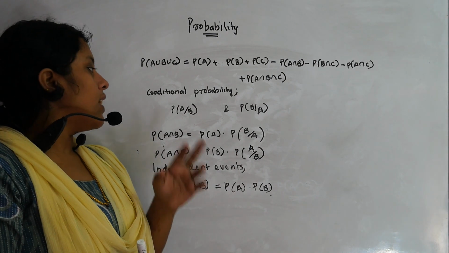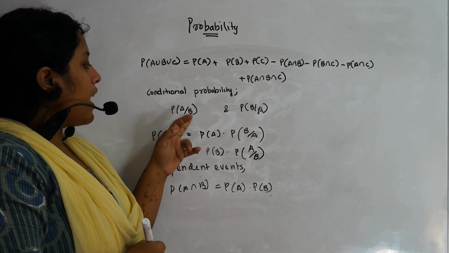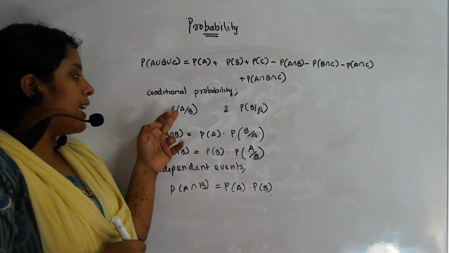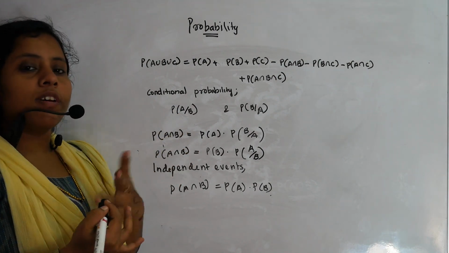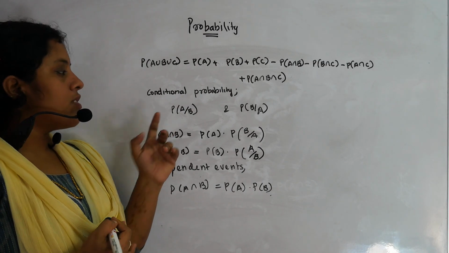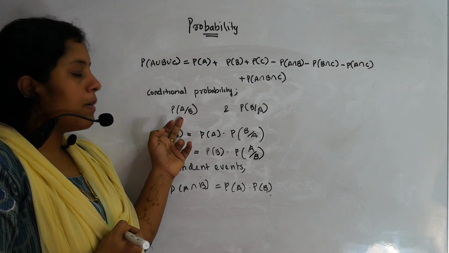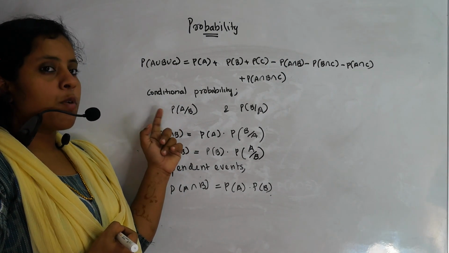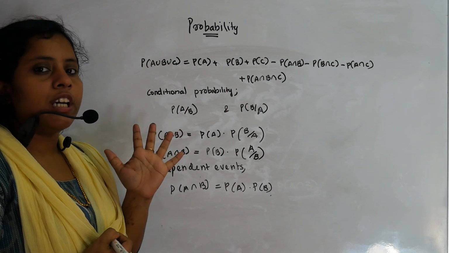It is denoted as P of A given B or P of B given A. P of A given B means probability of getting A when B has already occurred. Understood? So P of A given B means probability of getting A provided that B has already occurred.